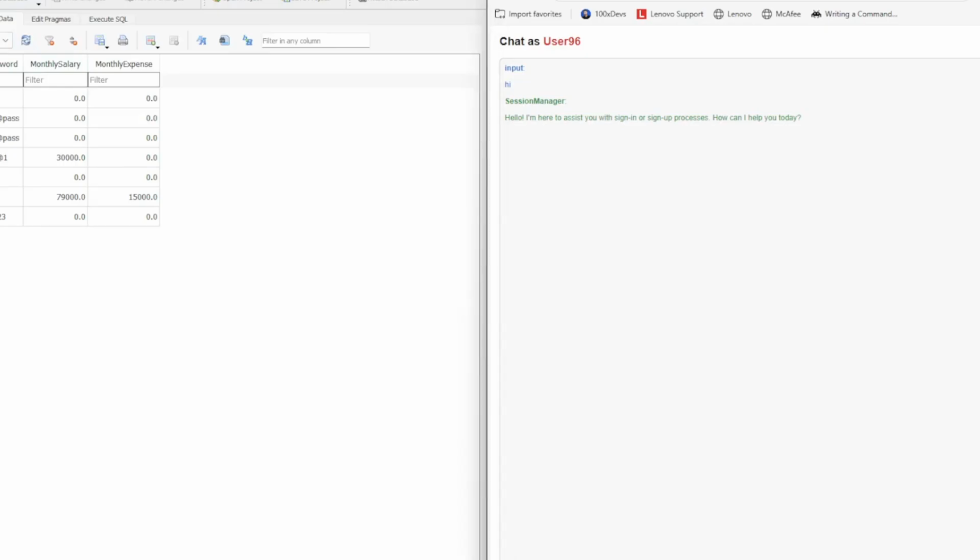I want to sign up. Then it will ask me for the related information. Now it is asking me for a username and password.